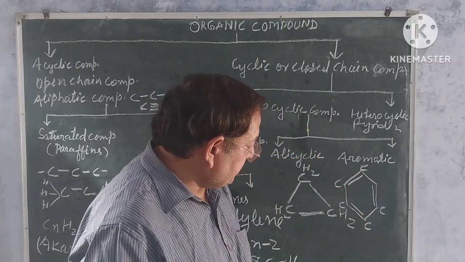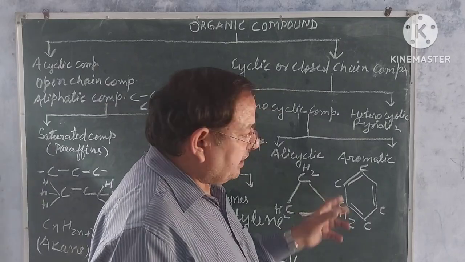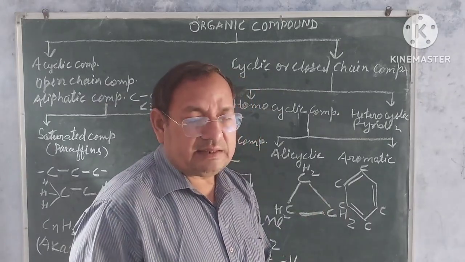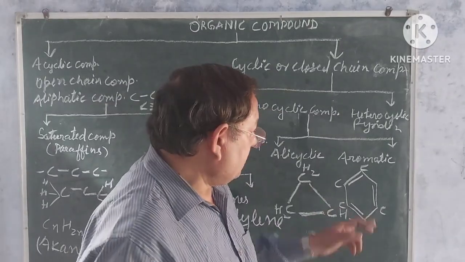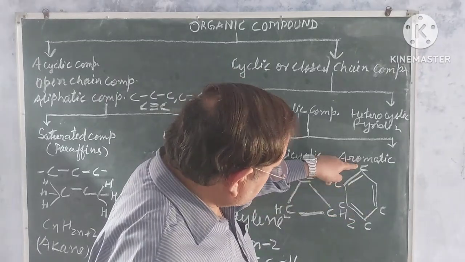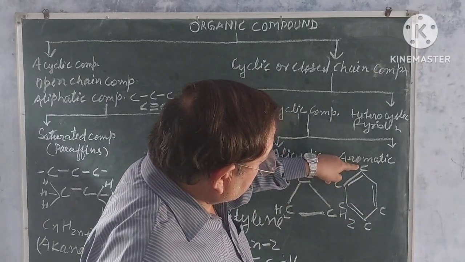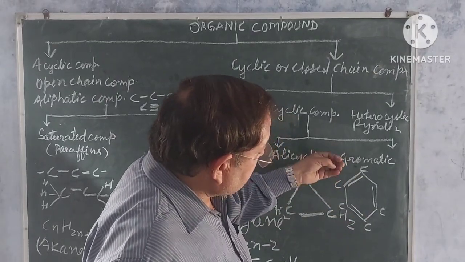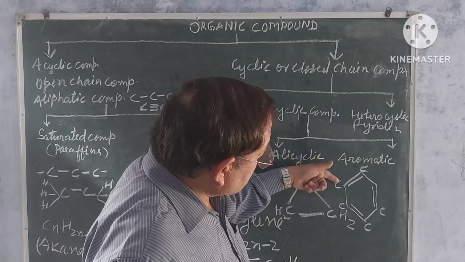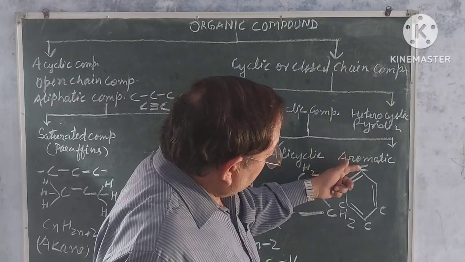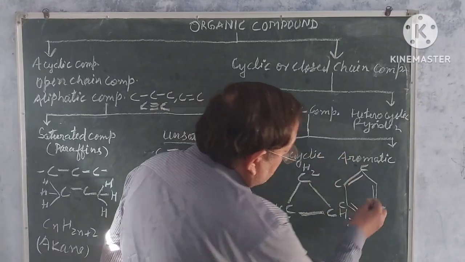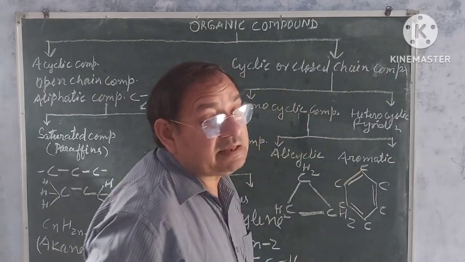My dear students, if we ask whether all the carbon atoms' valencies are completed or not, see this carbon atom. This carbon atom is joined with two valencies with this carbon atom and one valency with this carbon atom. One valency is left.